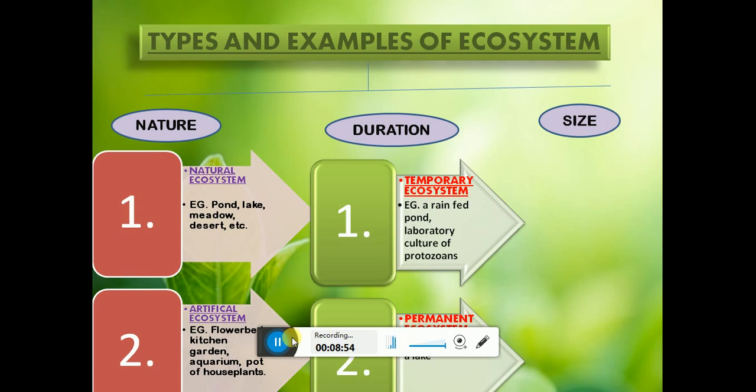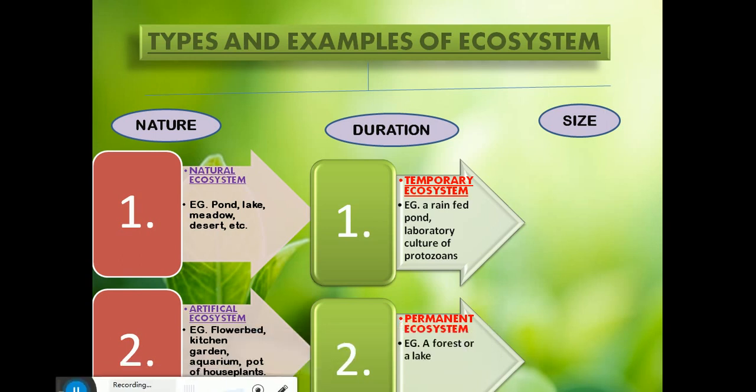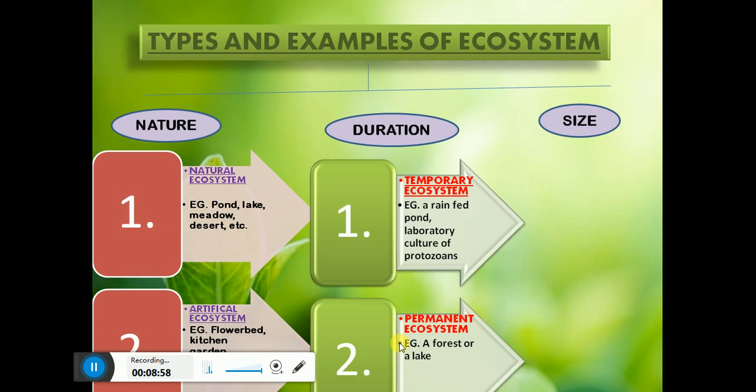Another one is the permanent ecosystem. Permanent ecosystem, the word itself says that it is a self-supporting natural ecosystem which maintains itself for a relatively longer duration compared to the temporary ecosystem. Now this permanent ecosystem is only a natural ecosystem. It's not like it can be both natural and artificial. No, it cannot be. Why can it not be an artificial ecosystem?